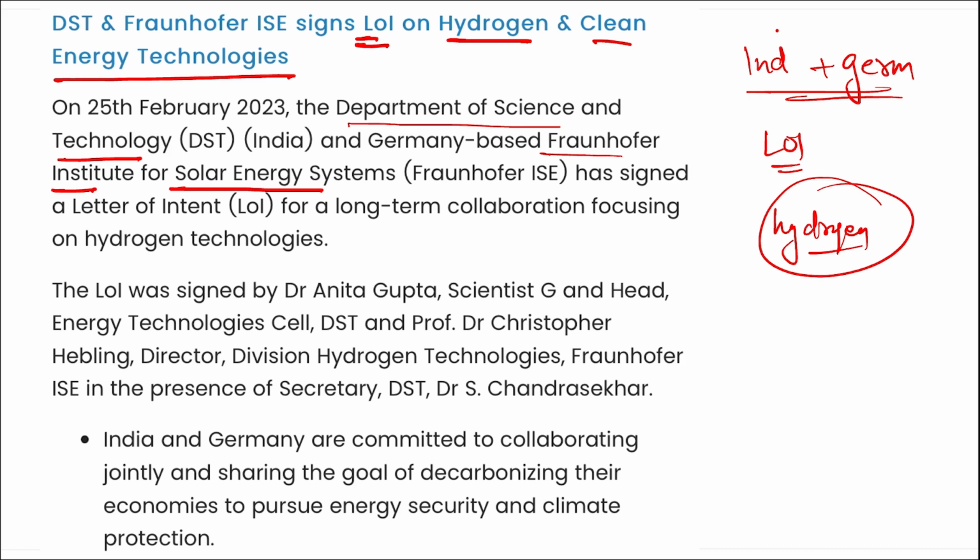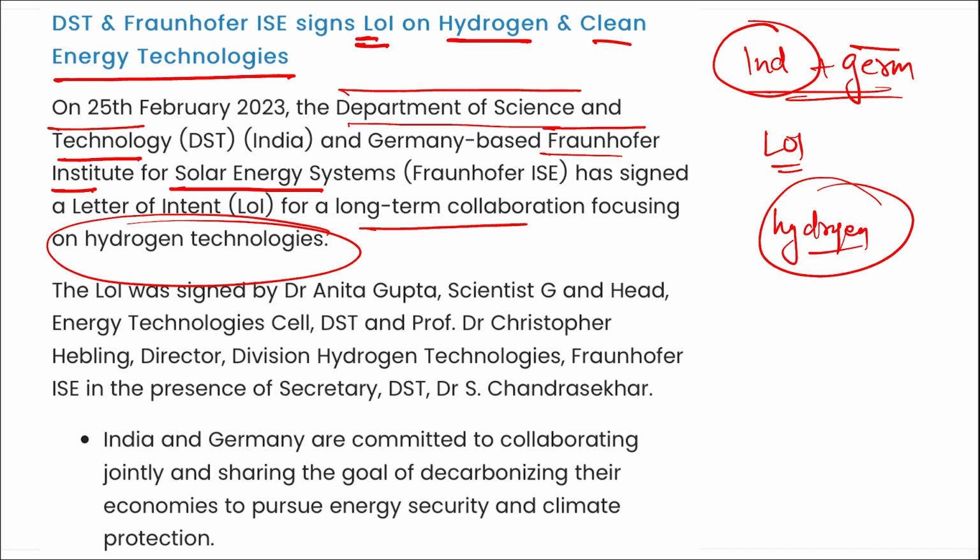From India it is the Department of Science and Technology, and from Germany it is the Fraunhofer Institute for Solar Energy Systems. These two organizations will be working together for long-term collaboration focused on hydrogen technology, that is a clean fuel.